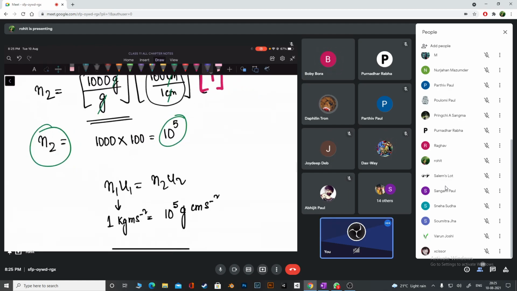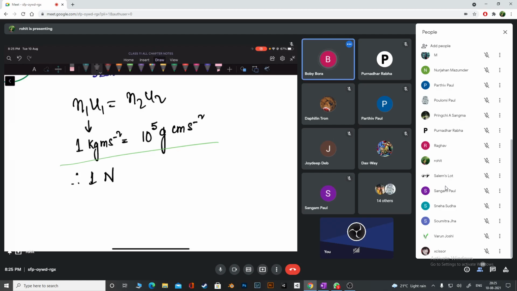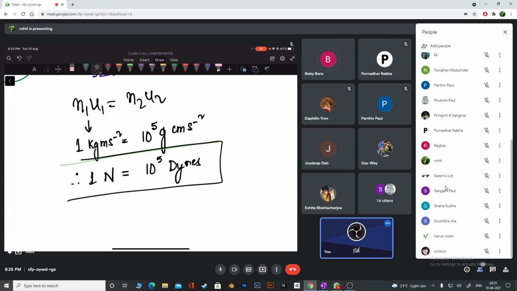Because see, this is 1, 2, 3, 1, 2, right? So 5 zeros. 5 zeros is like writing 10 to the power 5, no? Okay. So instead of writing, of course, I will not write like that. I'll tell you how to write. Therefore, 1 Newton is equal to 10 to the power 5 dynes. So we have converted. I think this is clear.